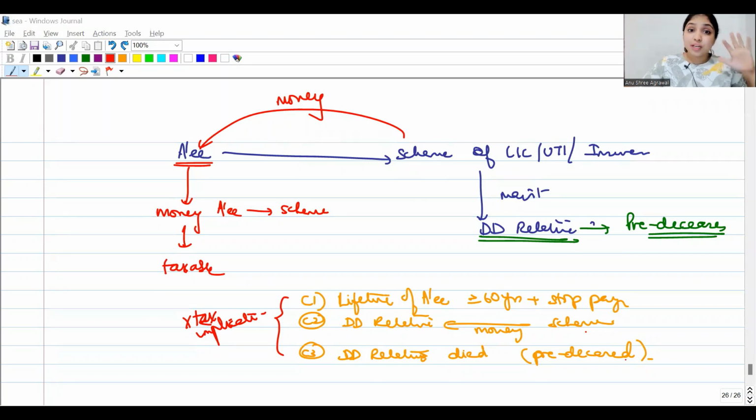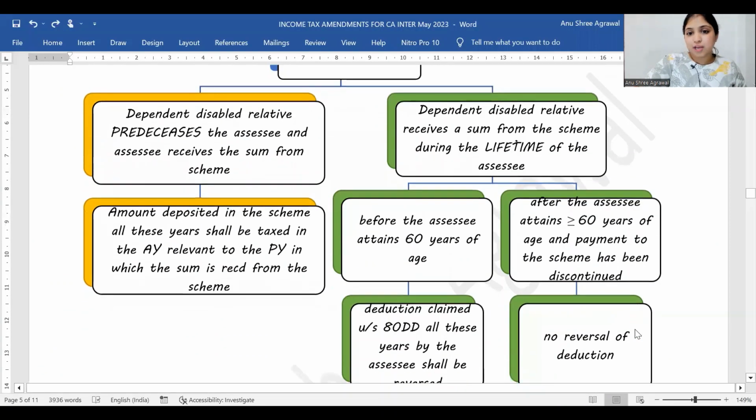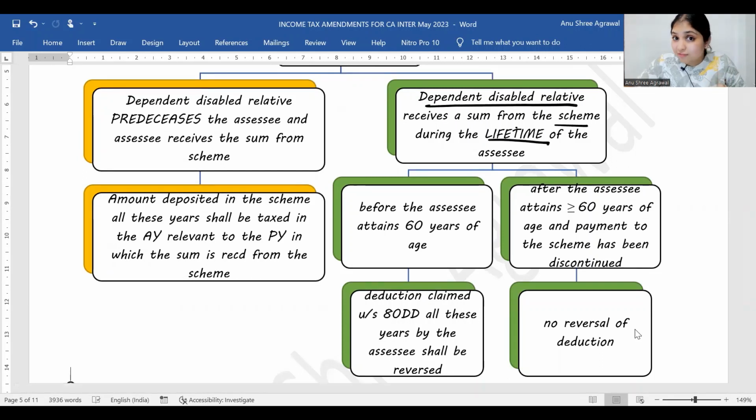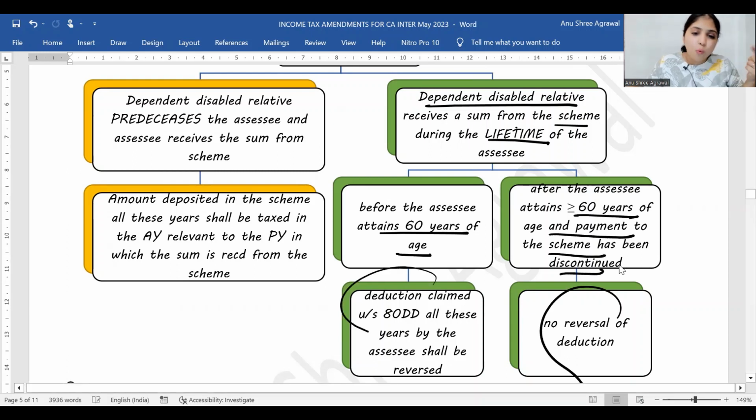All right, to conclude, now look at this flow chart. In case a dependent disabled relative has received any money from the scheme during the lifetime of the assessee, then you will see, is it because the assessee has reached at least 60 years of age and has stopped making the payment? If that is the reason, no reversal. Otherwise, whatever 80DD deduction he had claimed all these years will be reversed.